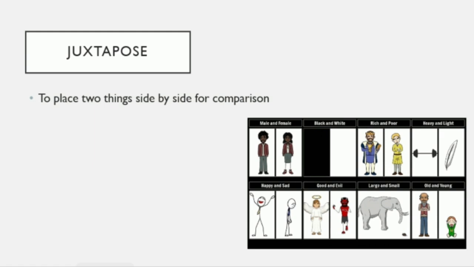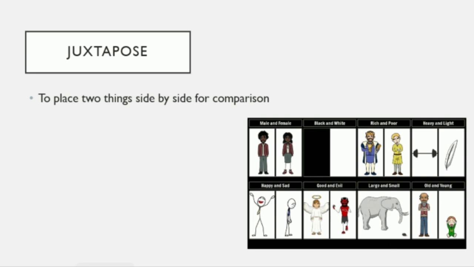The second word is juxtapose. So what does juxtapose mean? To place two things side by side for comparison, like male and female, black and white, rich and poor, heavy and light, happy and sad, good and evil, large and small, old and young. So what is juxtapose? To place two things side by side for comparison.